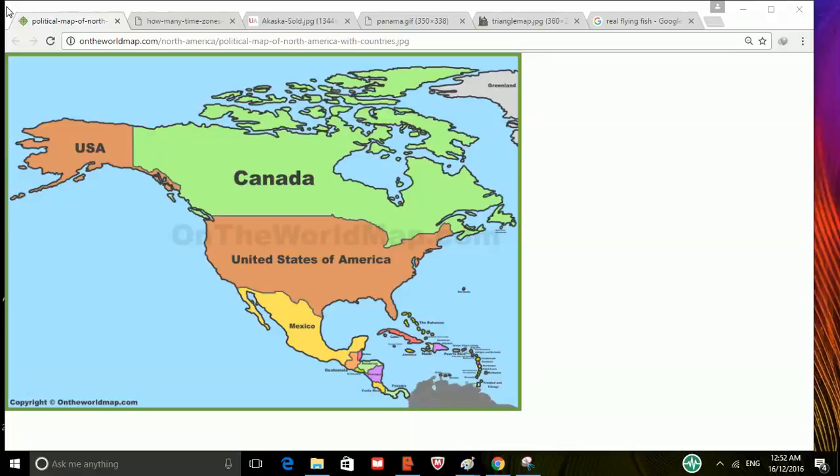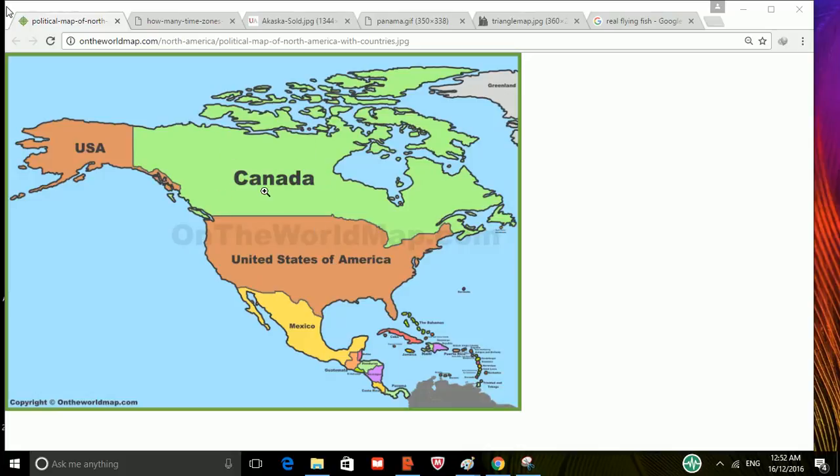Hello everyone. Today we're going to look at the map of North America and we'll discuss some interesting facts and some tricks so that we can remember the location of almost all the countries of North America. So let's start. We'll start with Canada.